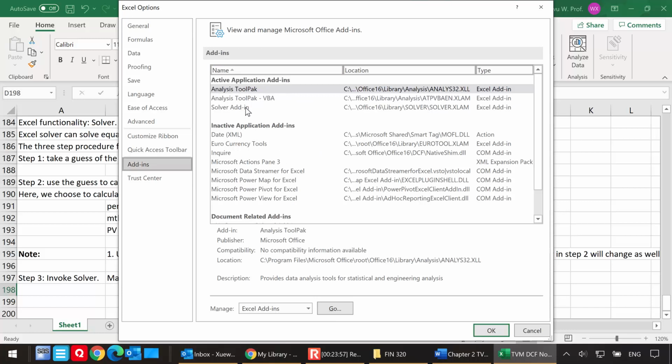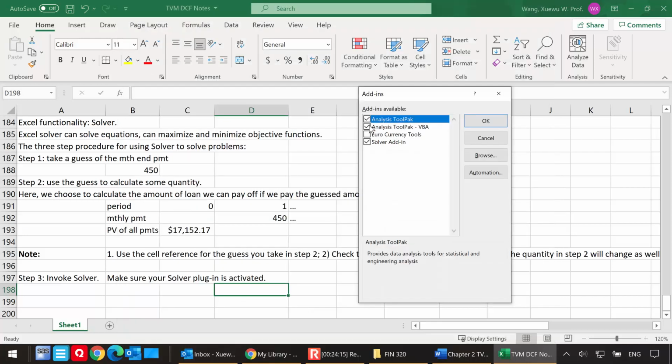In other words, the Solver add-in is activated in my PC Excel. If it's not activated in your PC Excel, Solver won't be listed here. Then you can look at Manage Excel Add-ins, click Go, and check the box for Solver. There are some other useful tool packs, for example, the Analysis ToolPak.